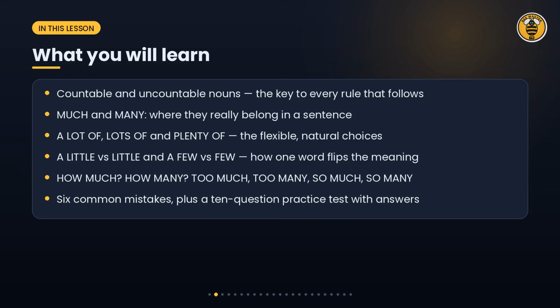Here is our plan. First, the foundation, countable and uncountable nouns. Then the rules for much and many, followed by a lot of and plenty of. After that we compare a little with little and a few with few, because that one small word, a, changes the meaning completely. We finish with the most common mistakes and a 10-question practice test. Get a pen and paper ready.